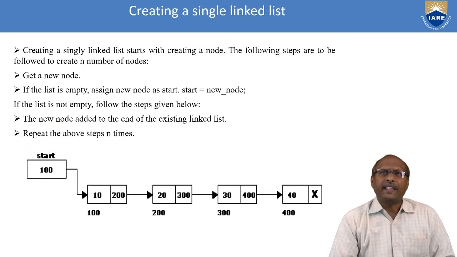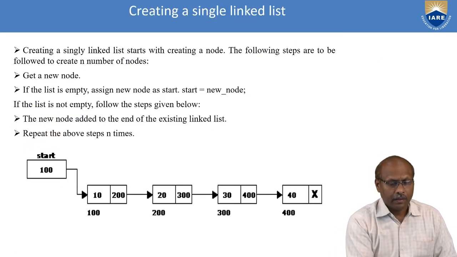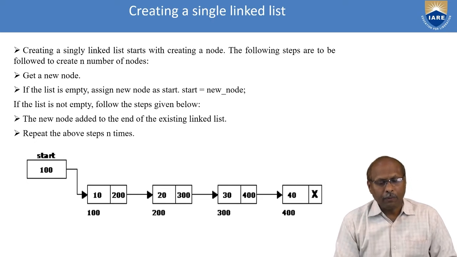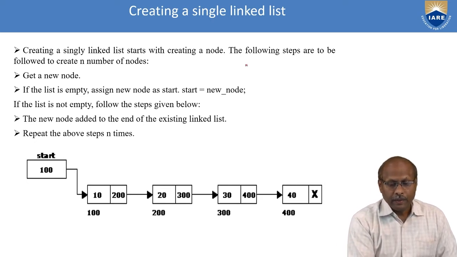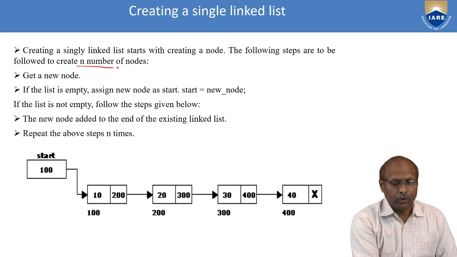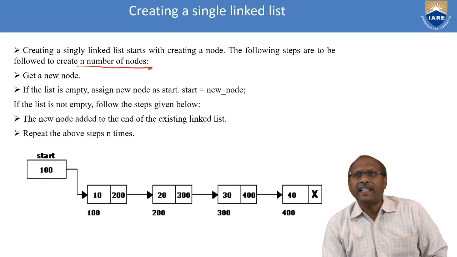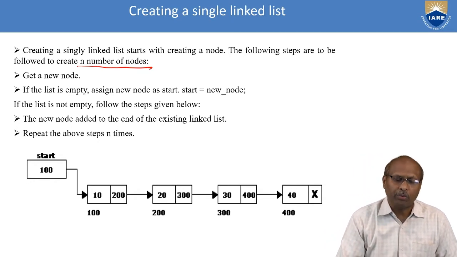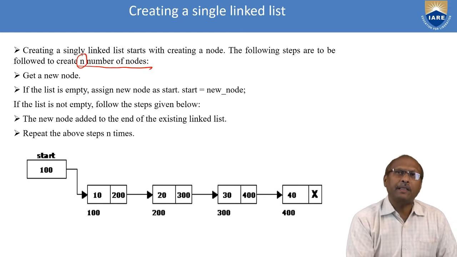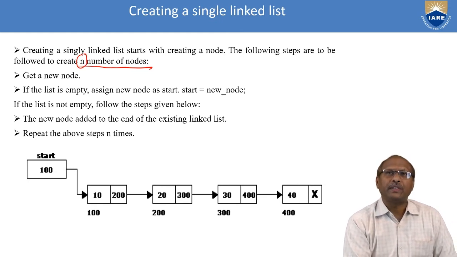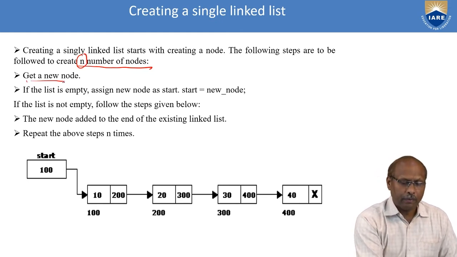If you want to create a single linked list, how do you proceed? You can follow a proper algorithmic step or pseudocode. The following steps are to be followed to create n number of nodes. When I want to create a linked list, you should first ask how many nodes you want to create. So the first input is n. N is the number of nodes you want to create. First get a node.